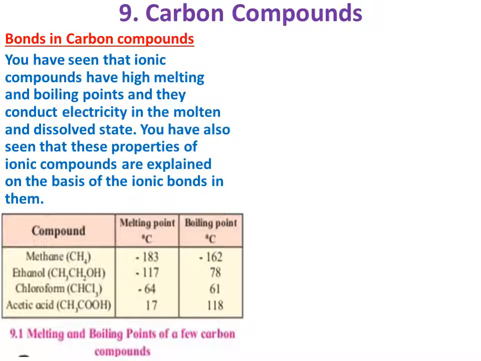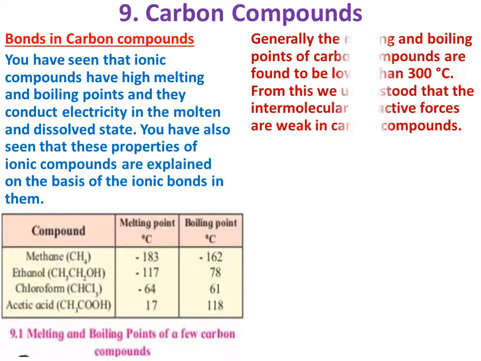Methane melting point is minus 183 degrees centigrade. Boiling point is minus 162 degrees centigrade. Ethanol: minus 170 degrees centigrade melting point, 78 degrees centigrade boiling point. Chloroform: minus 64 degrees centigrade melting point, 61 degrees centigrade boiling point. Acetic acid melting point is 17 degrees centigrade and the boiling point is 118 degrees centigrade.